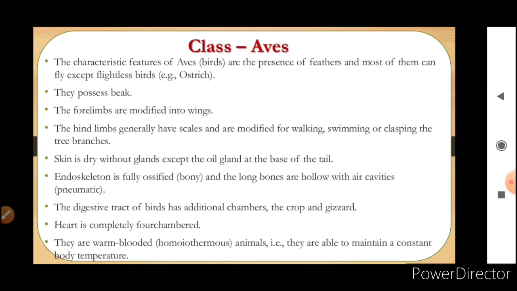Endoskeleton is fully ossified, that is bony, and the long bones have hollow air cavities, that is pneumatic, which makes the body lighter so they can easily fly. The digestive tract of the bird has additional chambers, that is the crop and the gizzard. Heart is completely four chambered. They are warm-blooded animals, that is homeotherms, able to maintain a constant body temperature, and their body temperature is not affected by the changing environment.